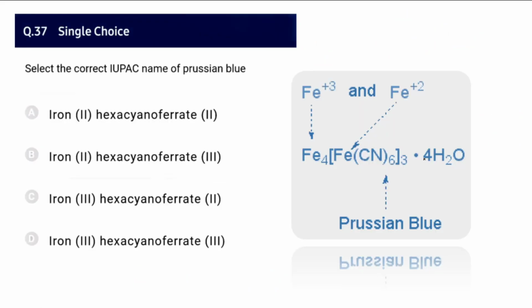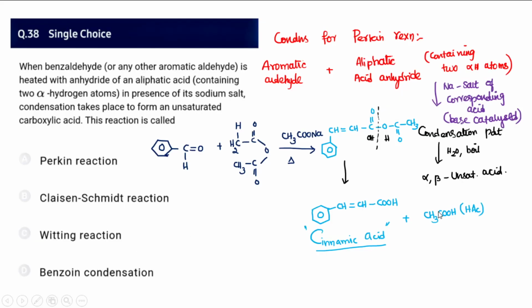And 37, the IUPAC name of Prussian blue. Prussian blue looks like this type of color. So iron(III) hexacyanoferrate is what we call Prussian blue. So it is option C. Even in your NCERT, it is asked to write the structure. The structure of iron(III) hexacyanoferrate is this one. You must use the crisscross formula to find its exact structure.